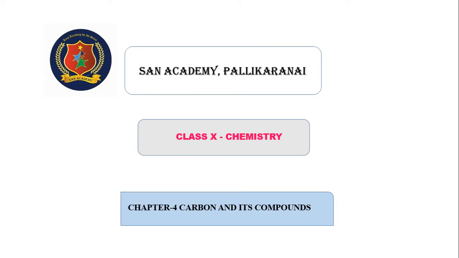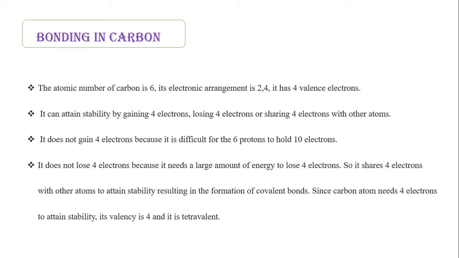So in the last chapter we have seen about ionic bonding. So what is ionic bonding? Ionic bonding is nothing but the transfer of electrons. Metals will tend to lose electrons and non-metals will tend to accept electrons. The bond formed between the two elements is called ionic bonding. So either by gaining or losing electrons, it is attaining an ionic compound.